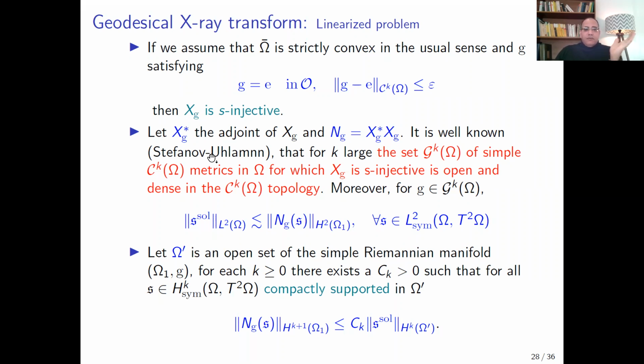It is well known, by Stefanov and Uhlmann, that the set of C^k simple metrics in omega for which the X-ray transform is s-injective is an open and dense set in the C^k topology. Moreover, we can estimate the L2 norm of the solenoidal part with the H2 norm of the normal operator applied to S. Here we also have some property of the normal operator: it is a minus 1 order pseudo-differential operator.